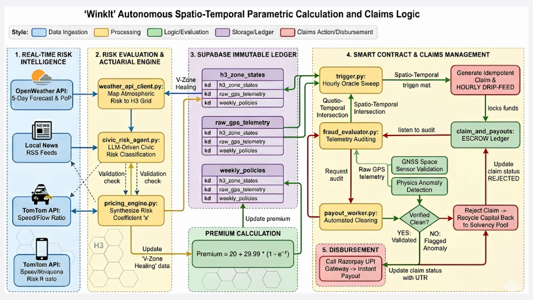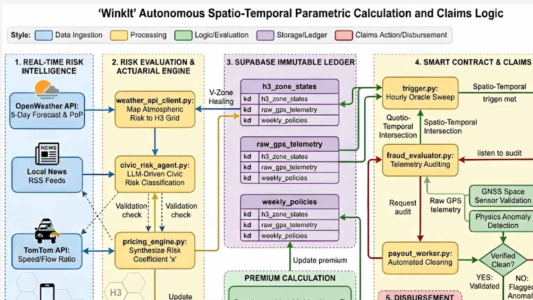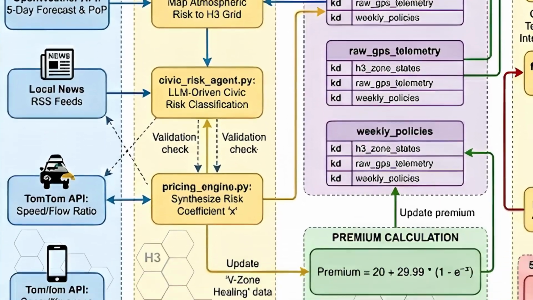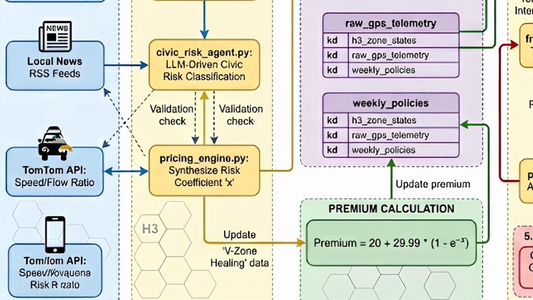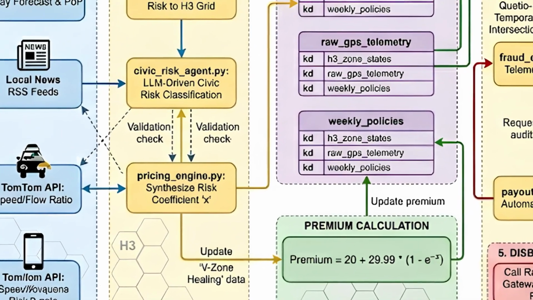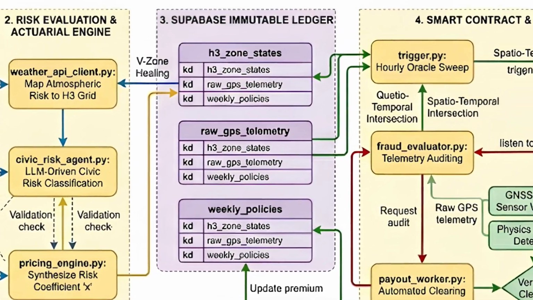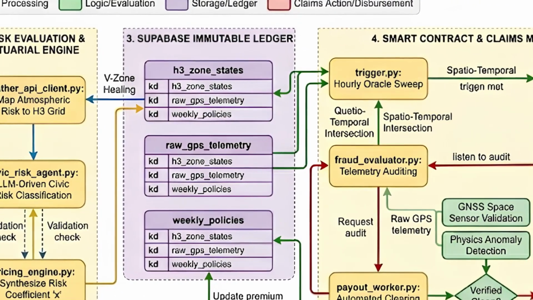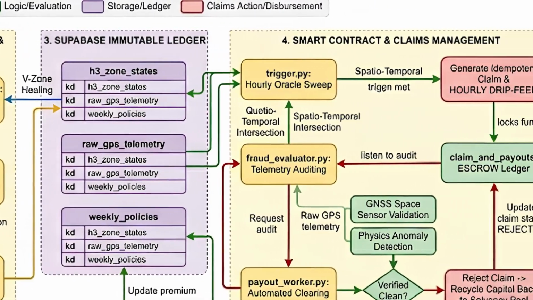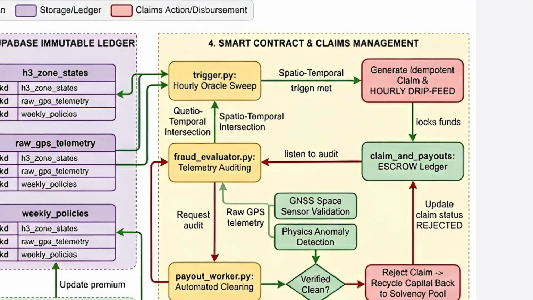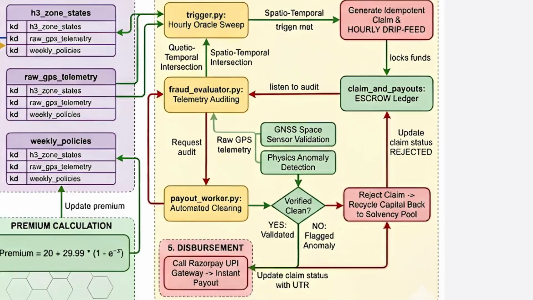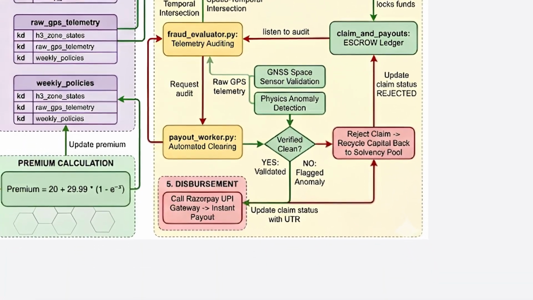Now let's look at the math that makes Winkit a viable business. We utilize an asymptotic pricing model. As the risk coefficient x approaches infinity during a disaster, the exponential curve flattens, mathematically capping premiums at 49 rupees. Next, to protect our capital pool, we ditched risky lump sums for an hourly drip feed. We calculate our net expected loss by applying a fraud rejection factor, or gamma. Thus, we keep our burning cost rate at an optimal 0.61.